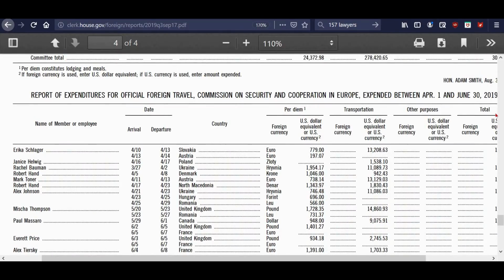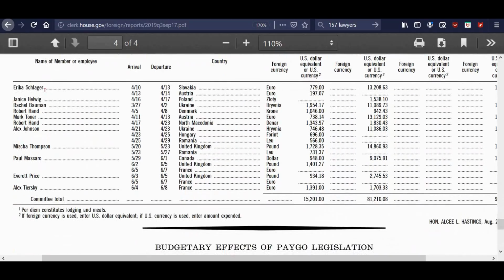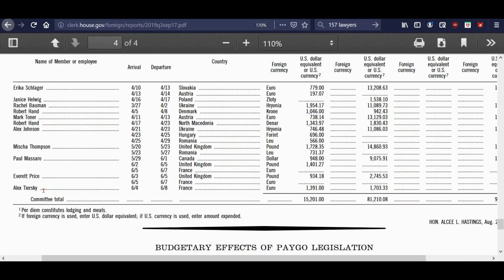Well, these are another set between April 1st and June 30th. And these are various people. Notice none of them have Honorable in front of their name, so none of them are representatives, but they must be staffers then. And there's tons of staff, okay, folks? I looked it up. There's like over 10,000 staff for Congress. So, yeah, it's not surprising that I don't recognize the names because I don't know a lot of their staffers.